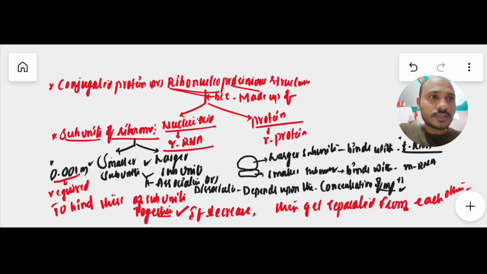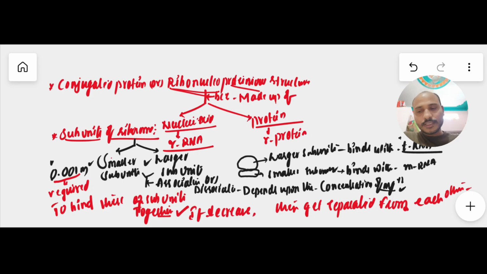If there is less than this critical concentration, 0.01, then the two subunits get separated from each other. So finally, the association or dissociation of both subunits depends completely on this magnesium ion, and this magnesium ion plays an important role. Very important.